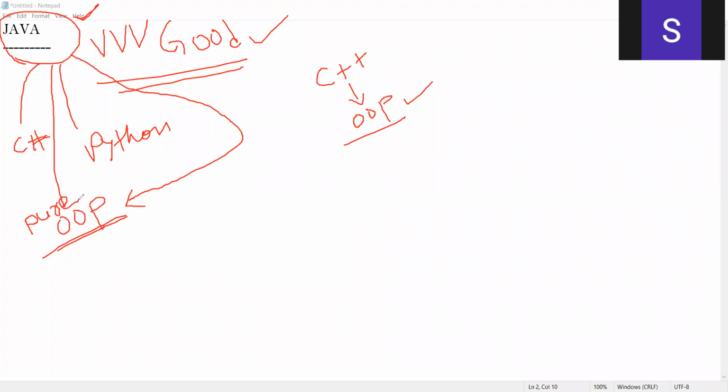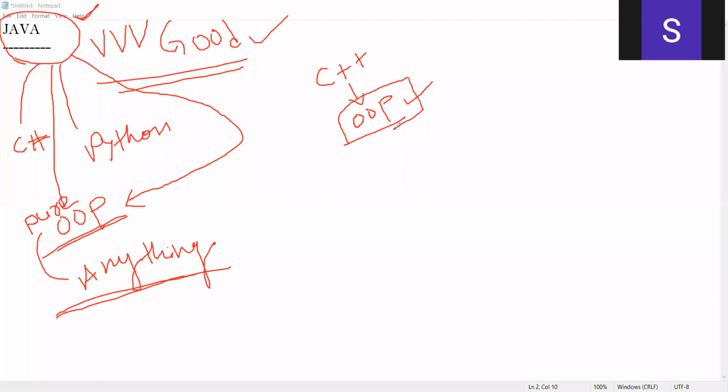What do you mean by pure? Pure means anything can be represented in terms of object. In Java, anything can be represented in terms of object. But C++ is not a pure object-oriented programming language. It's just an object-oriented programming language, whereas Java is a pure object-oriented programming language.